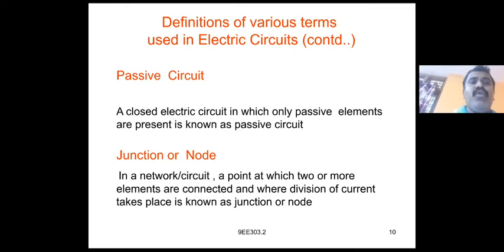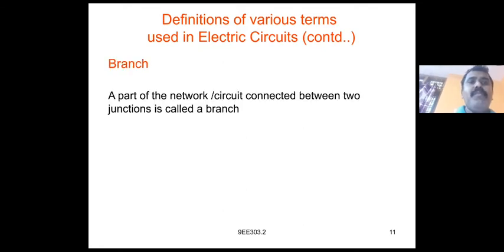Junction or node. It is a point in a network or circuit at which two or more elements are connected and where division of current takes place, known as a junction or node. Branch. A part of a network or circuit connected between two junctions, that is, two points, is called a branch.